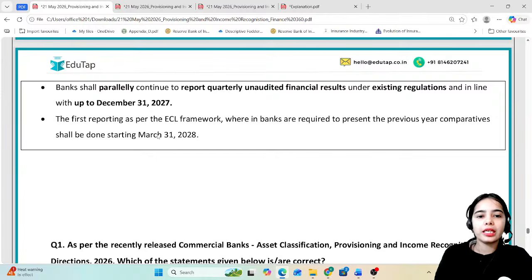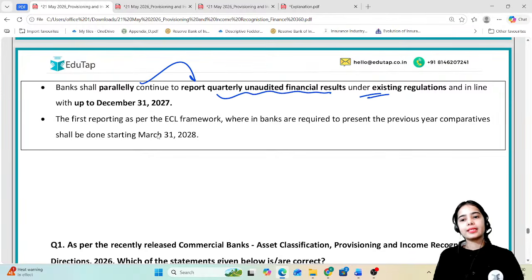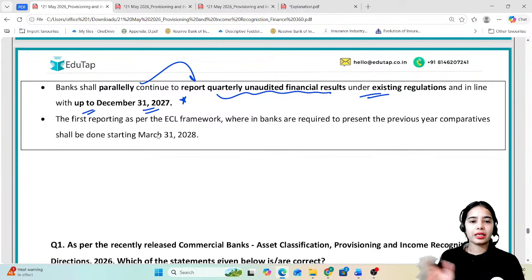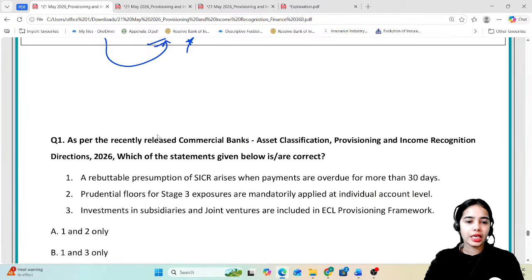Banks shall parallelly continue to report quarterly unaudited financial results under existing regulations, in line with up to 31st December 2027. Okay. So bank can parallelly do the reporting. The first reporting as per the ECL framework, wherein banks are required to present the previous year comparatives, shall be done starting from March 31st, 2028.